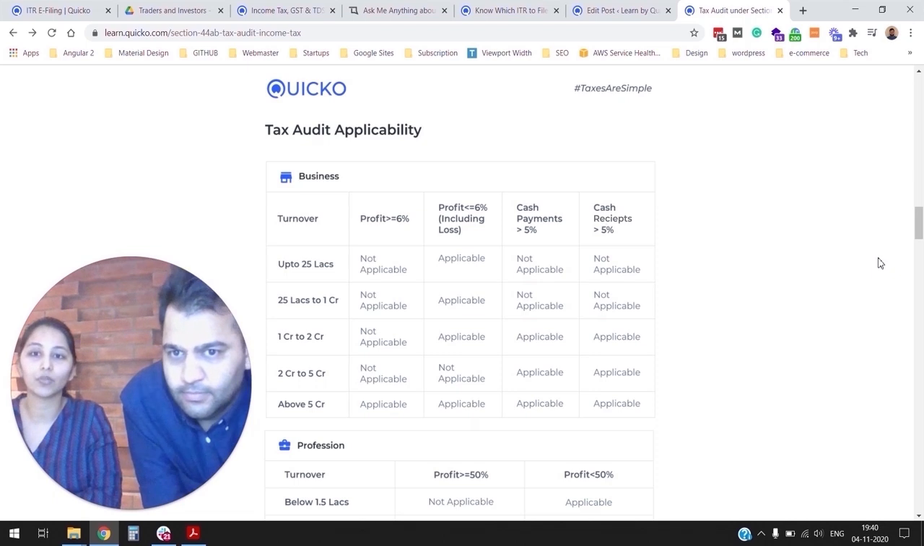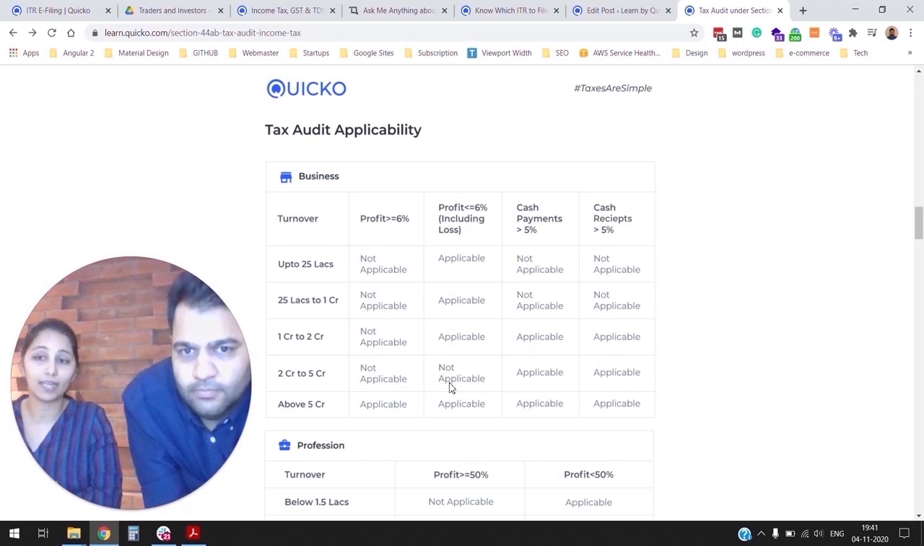When the trading turnover is between 1 crore to 2 crore, tax audit is applicable if there are losses or the profits are less than 6% of turnover. It also gets applicable if the cash payments and cash receipts are more than 5%. If the trading turnover is between 2 crore to 5 crore, it is surprising that in case of losses, tax audit is not applicable. However, it still is applicable if your cash payments and cash receipts are more than 5%. And if the trading turnover is more than 5 crore, tax audit is applicable irrespective of the amount of profit or losses.